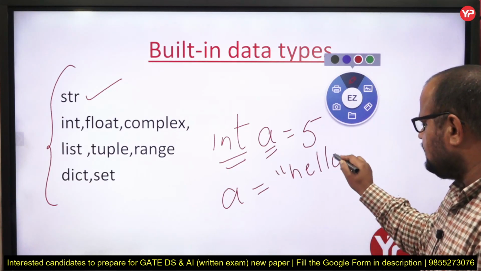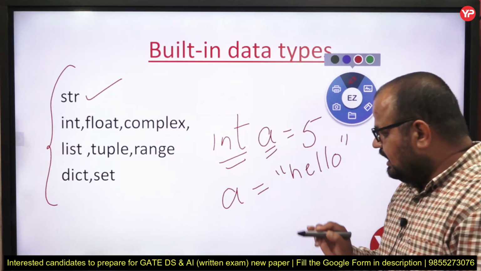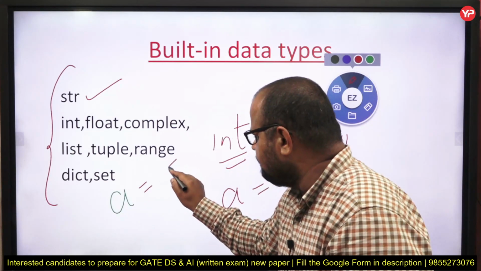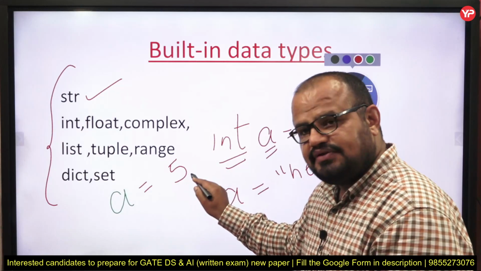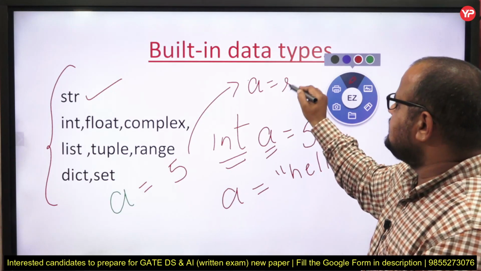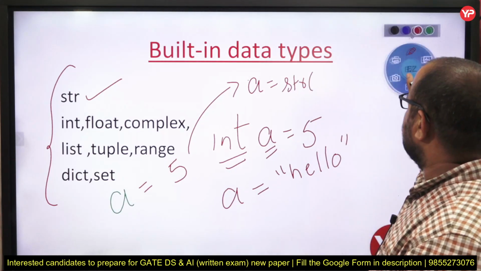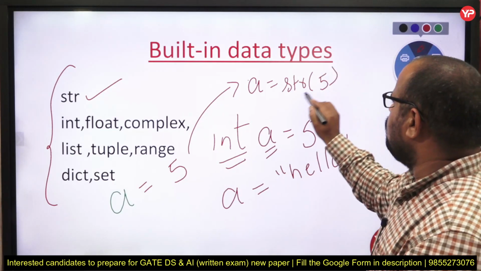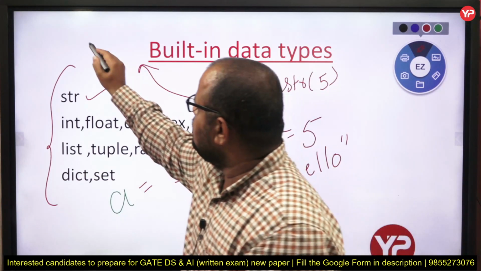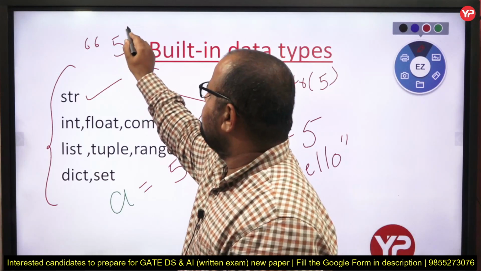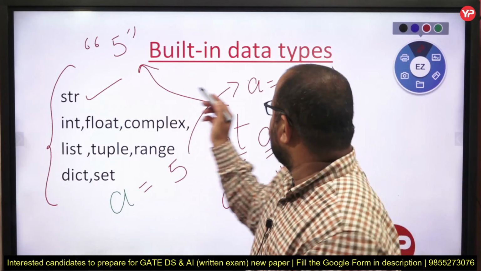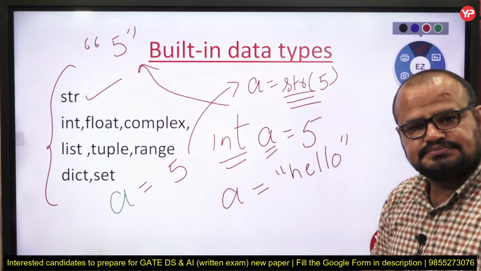Even if you are writing A equal to 5, but you want to make it a string, then you write A equal to str(5). It means now 5 is not an integer, 5 is a string, and when you print it, you see the output 5 with quotes. Quotes mean it is a string, and this method is called casting, as we already discussed.